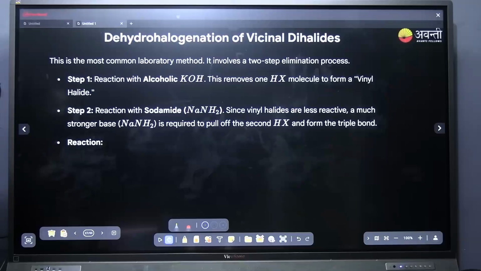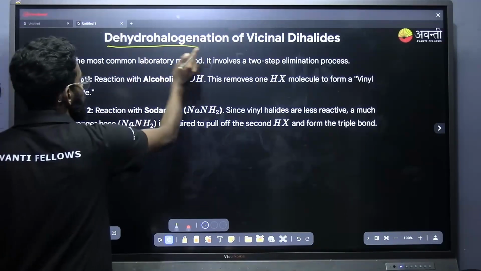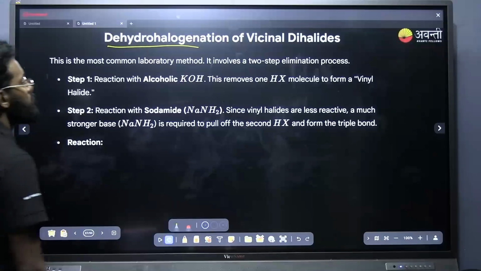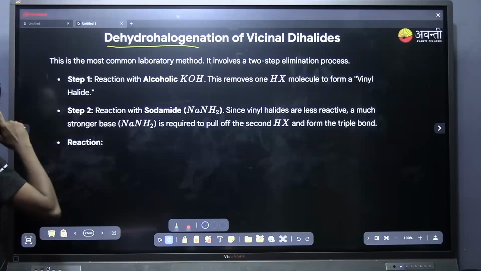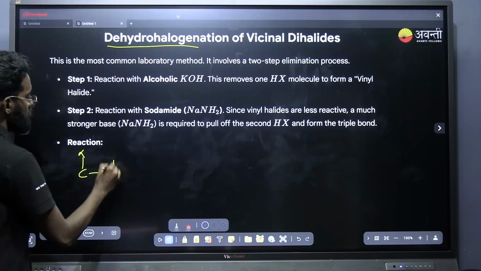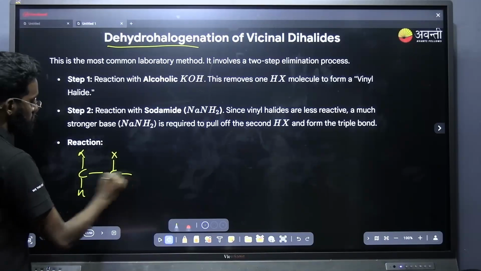Next is by dehydrohalogenation of vicinal dihalide. Dehydrohalogenation means hydrogen and halogen will be removed, and we are removing it from the vicinal dihalide. Vicinal dihalide means there will be a halogen on two adjacent carbons.